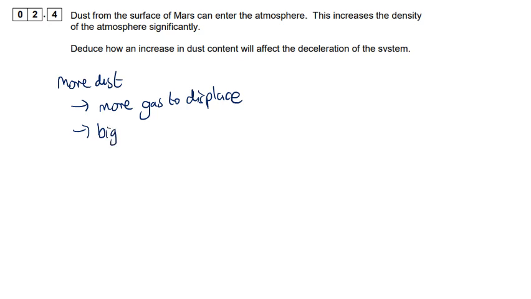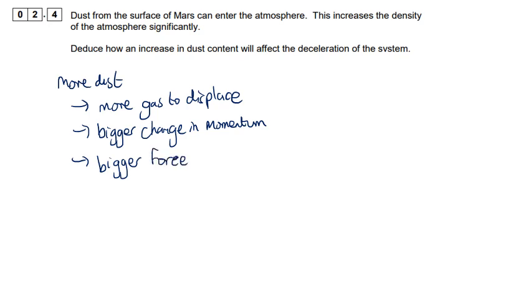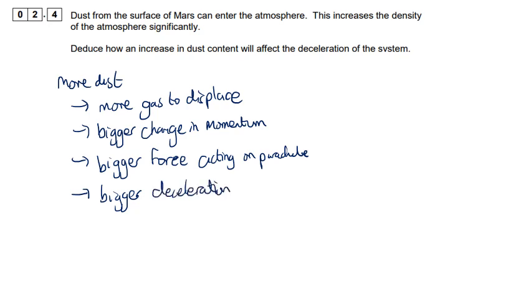So that means if there's more mass, then there's going to be a bigger change in momentum. The change in momentum was proportional to the force, so there's a bigger force acting back on the parachute. And if there's a bigger force on the parachute, then the weight of the spacecraft hasn't changed, so if there's a bigger force acting backwards, that's going to cause a bigger resultant force backwards, so a bigger deceleration.